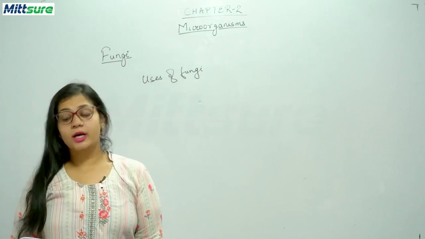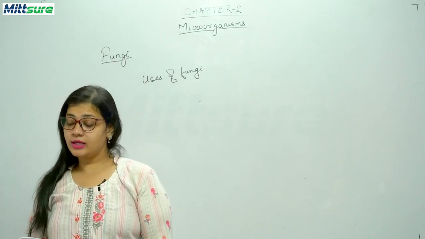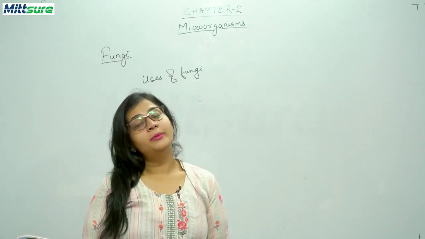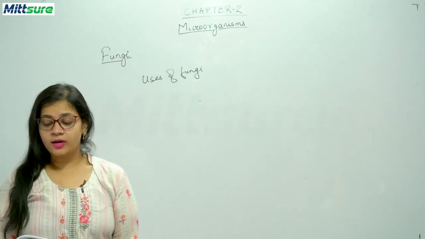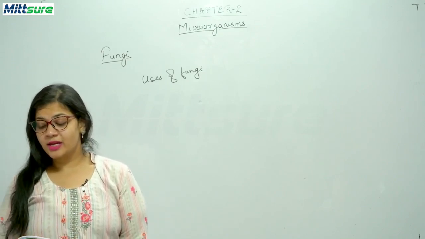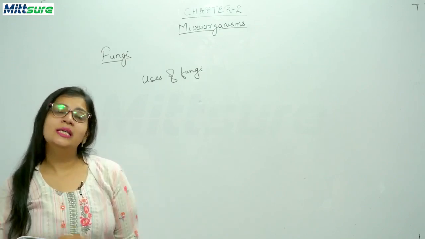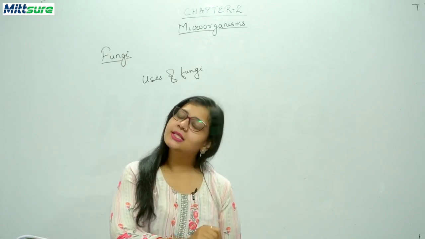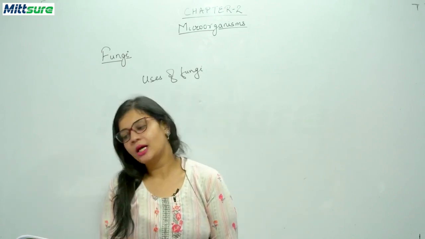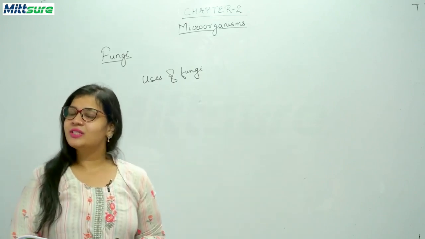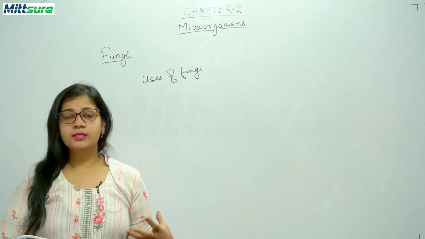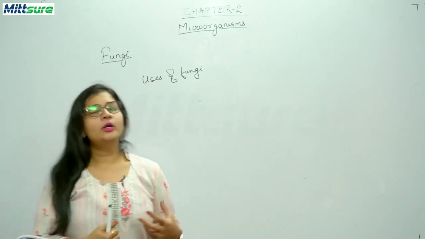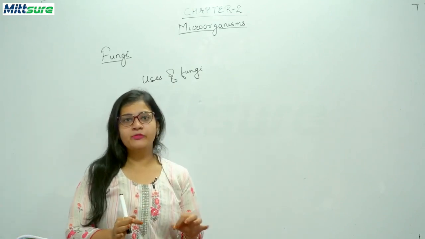Now certain fungi are used in the manufacture of alcohol and wines by the process called fermentation. These fungi are called Saccharomyces cerevisiae, or brewer's yeast. Baker's yeast is one thing and brewer's yeast is another thing. Now there is an activity given in your books, children, to demonstrate the fermentation of dough. It's a very simple activity.